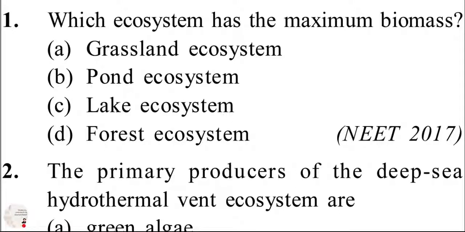First question is, which ecosystem has the maximum biomass? You have to understand it is telling us about biomass only. Sometimes students often say that maybe in these options, what is the right one?